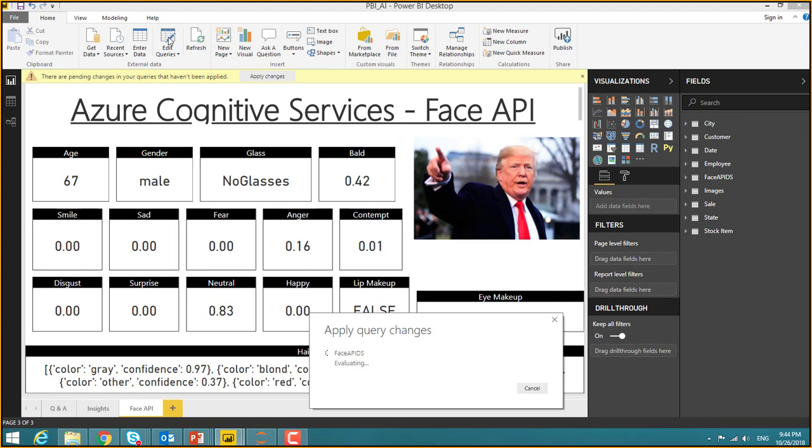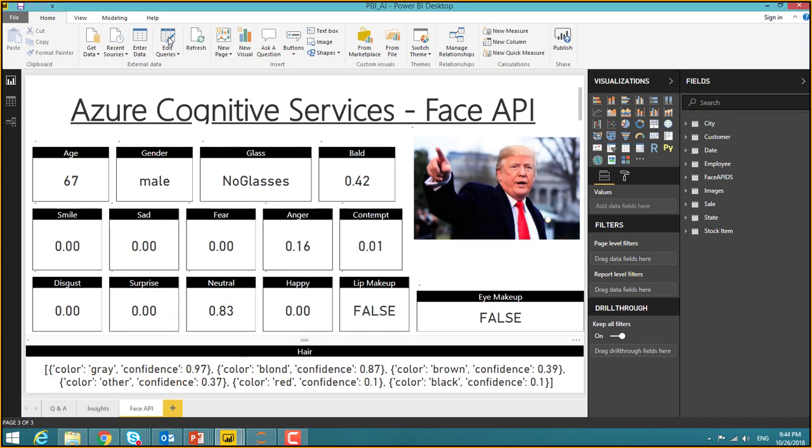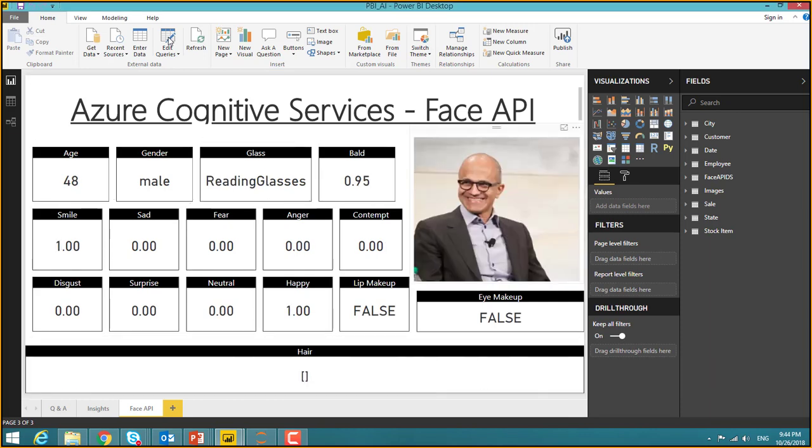And it's applying the query changes. Is that still applying? Okay, so now it's Satya's photo.